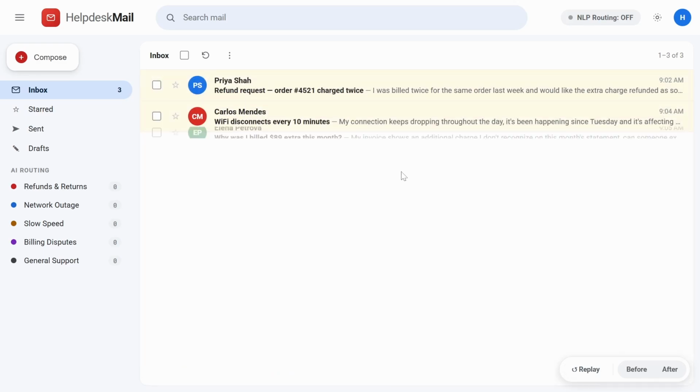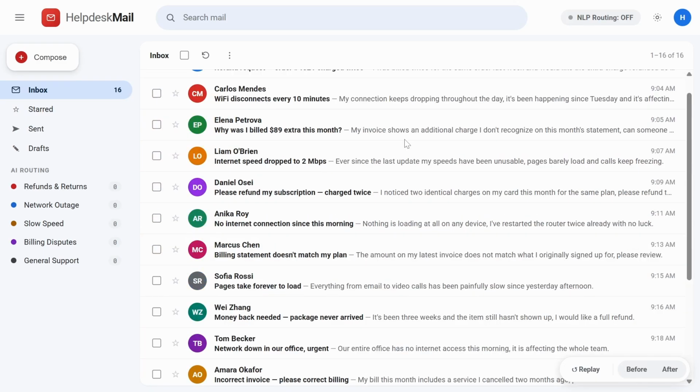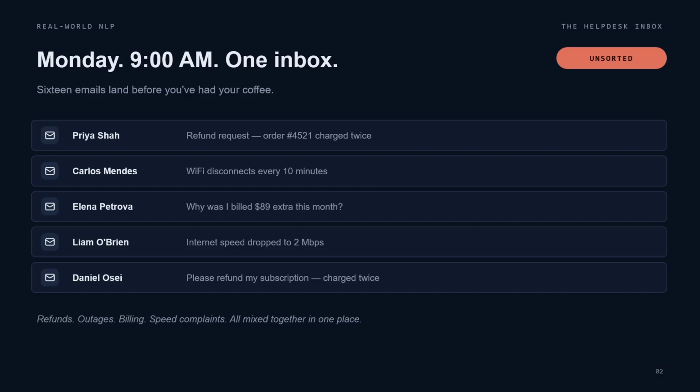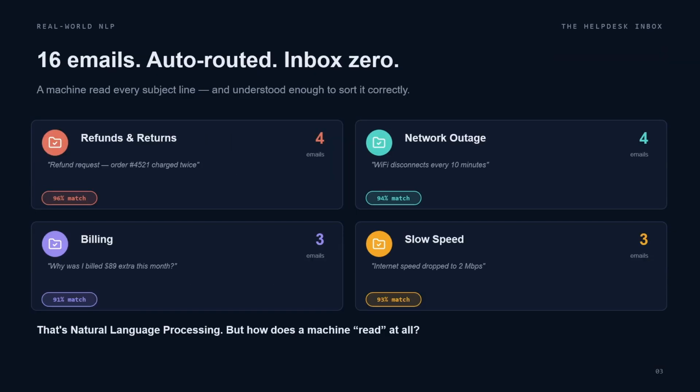Here we are seeing you are continuously receiving emails. Currently it is not categorized. Let us see what happens once it is categorized. These 16 emails are auto routed and inbox is 0. If this kind of categorization is done for thousands or tens of thousands of emails we receive on a weekly or monthly basis, it goes to the right team.